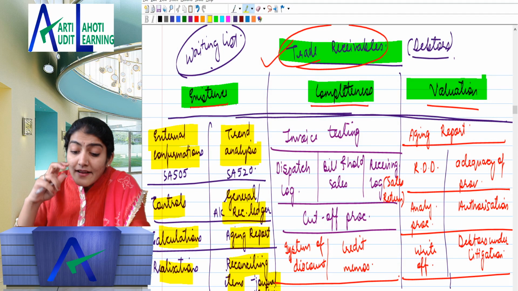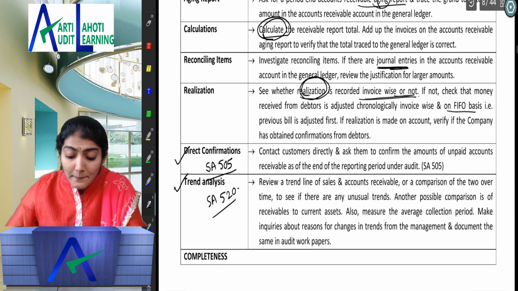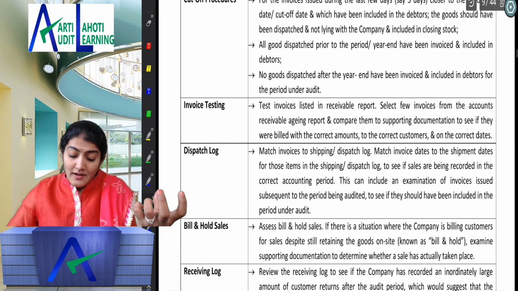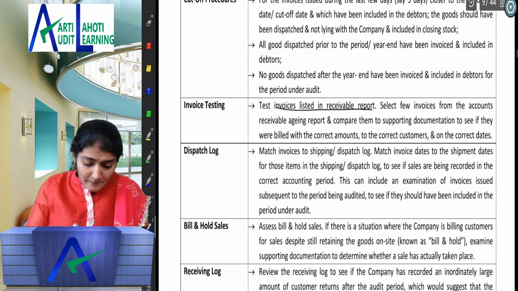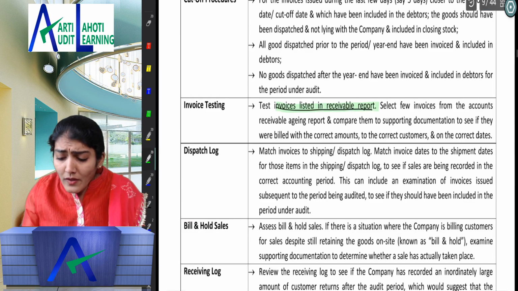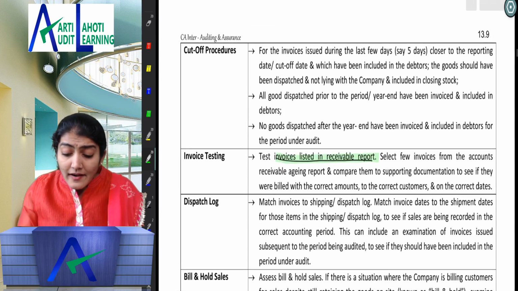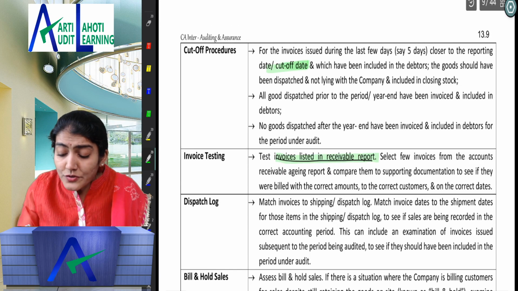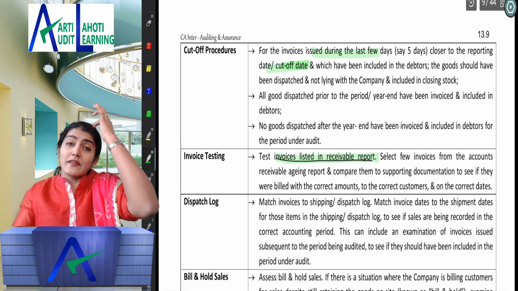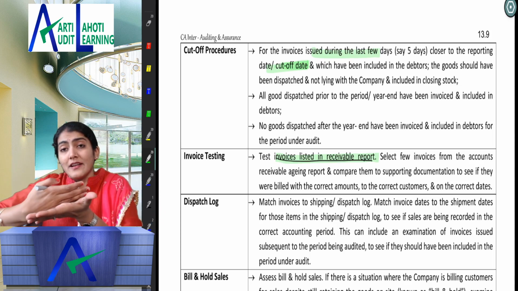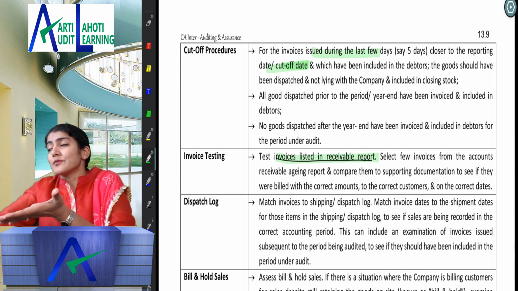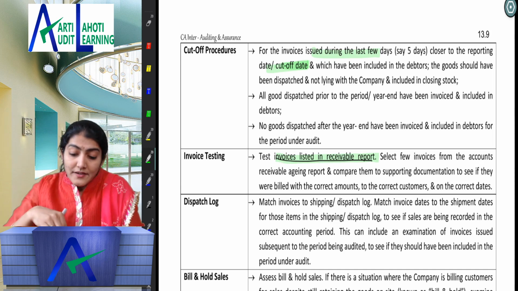Then now let's talk about the completeness. Completeness means what? All. Right, so whether all invoices listed in the receivable report have been accounted for. Then very important over here, you need to check the cut-off procedures, that whether the current year credit sales have been recorded in current year and not that current year going into next year or next year coming into the current year, right?